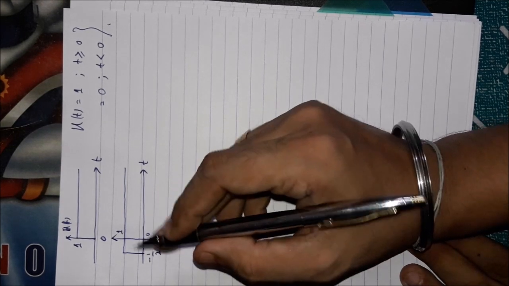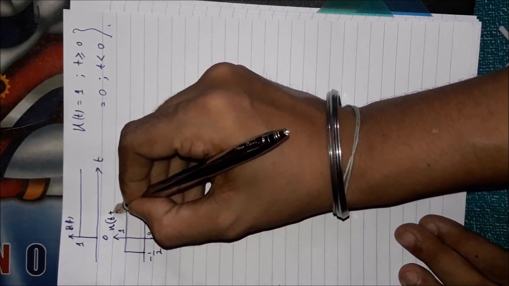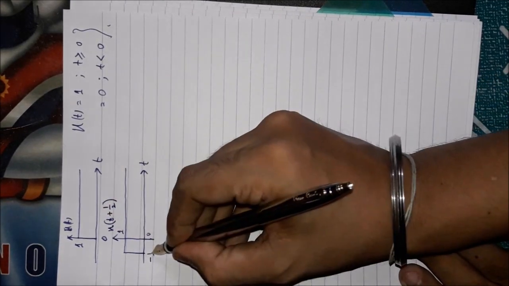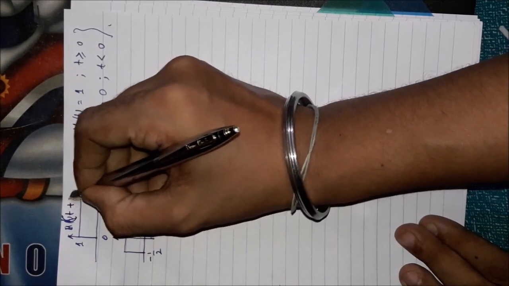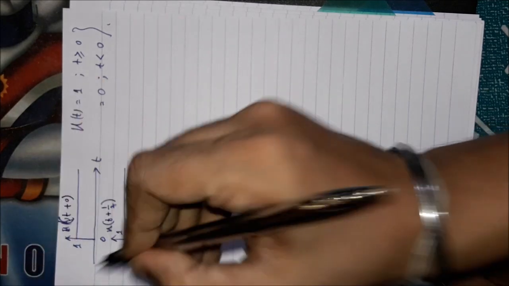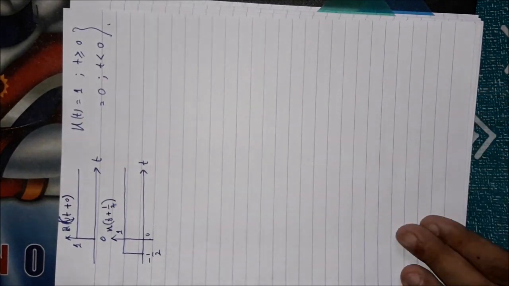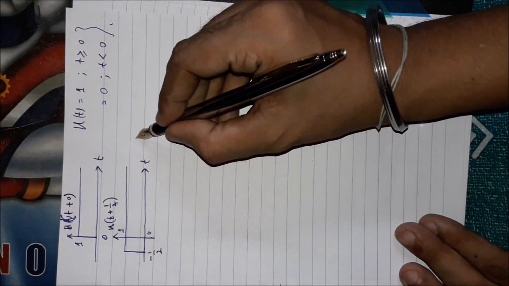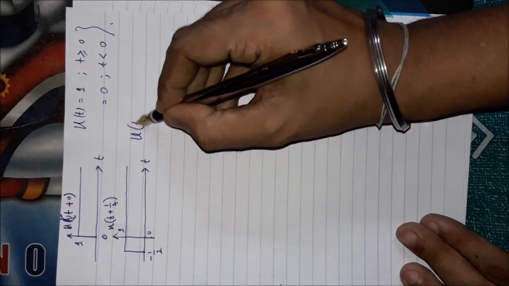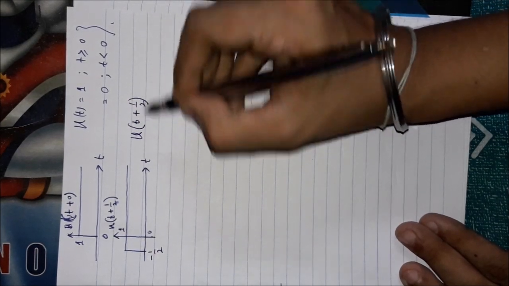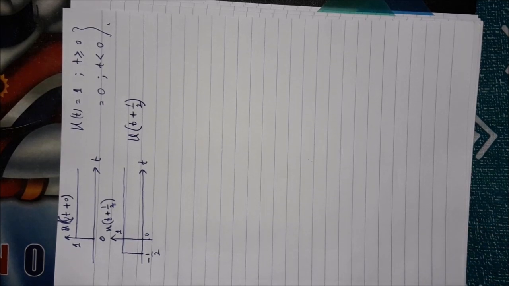In the time advance case you have to write your signal as t plus half, the starting time. Earlier it was t plus 0, because it started at t equal to 0. Remember that for time advance you always write the plus sign. So u(t plus half) is this new signal, which is started at t equal to minus half.